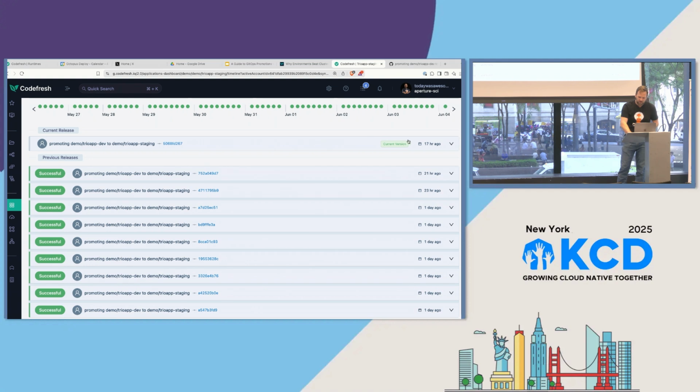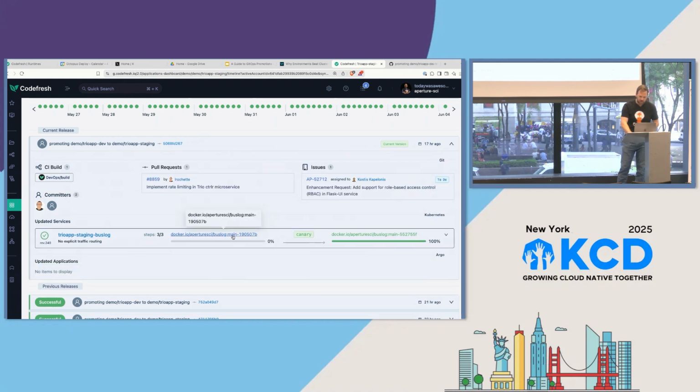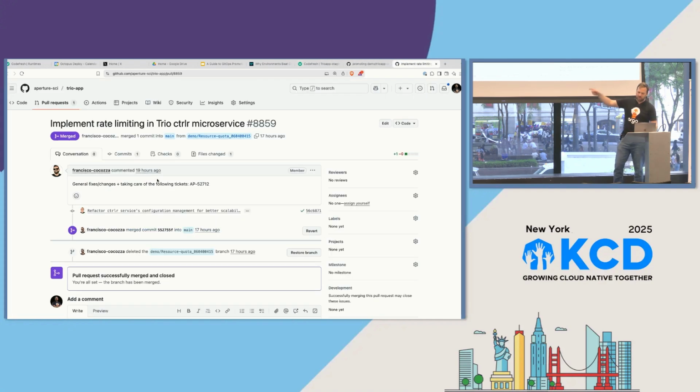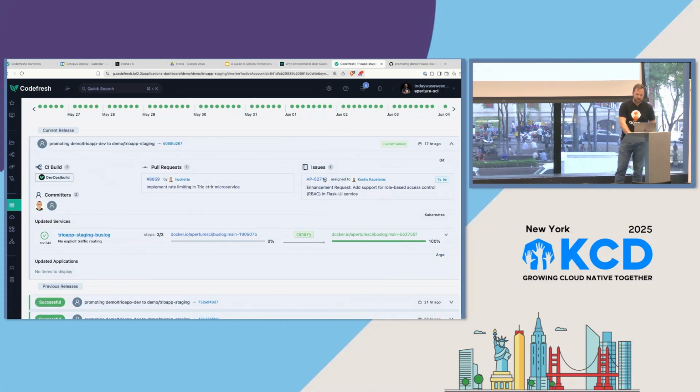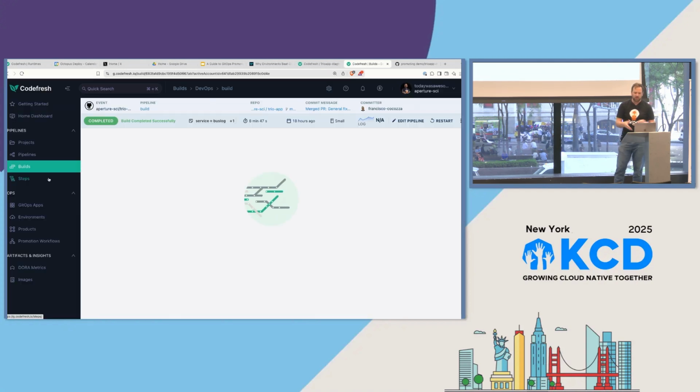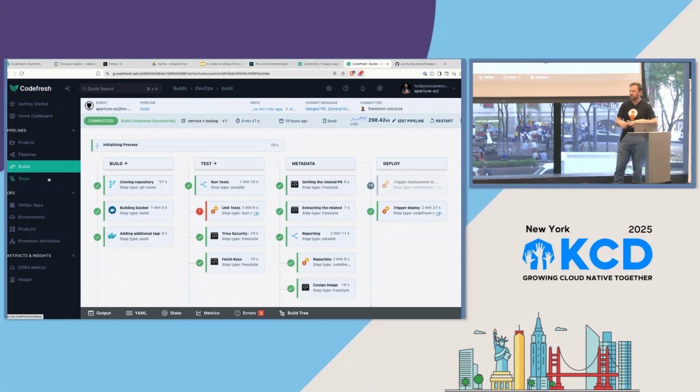And so what I have here on this release timeline is we actually extract from that image, oh, here's the pull request that was being worked on in the application repo. So I can actually go and look at the code and see what code changed inside that image. So suddenly, I have all that context. And it's also going to show me my Jira ticket that was being worked on, and the CI build, the CI pipeline that built this thing, and this is going to work if you're using Codefresh, GitHub Actions, Jenkins, whatever CI pipeline you're using. It's going to have all that available, so I can go and see where this thing came from. So now I have full provenance. I know exactly where this change came from, who worked on it, what was in it. I'm no longer staring at an image tag with a Git hash and wondering.